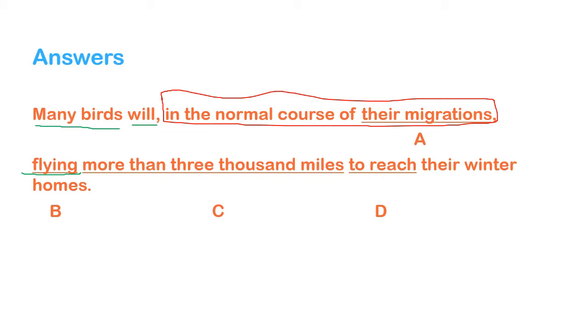As I have mentioned before, we are not supposed to use verb-ing after a modal. So it is supposed to be: many birds, in the normal course of their migrations, fly more than 3,000 miles to reach their winter homes. So the answer is B.